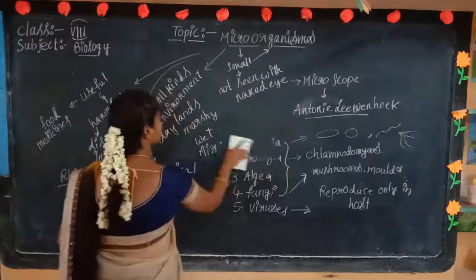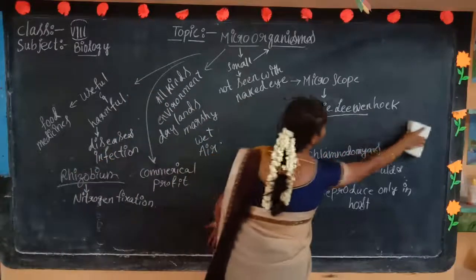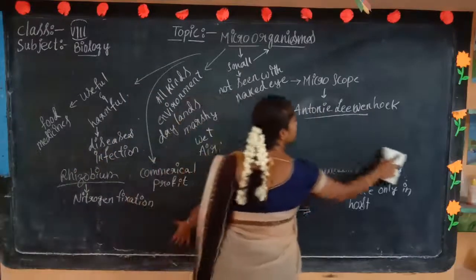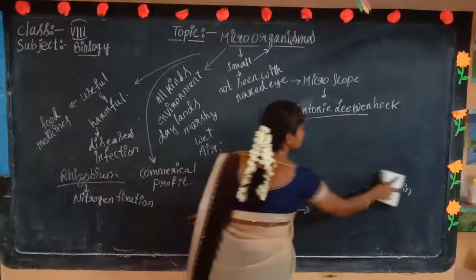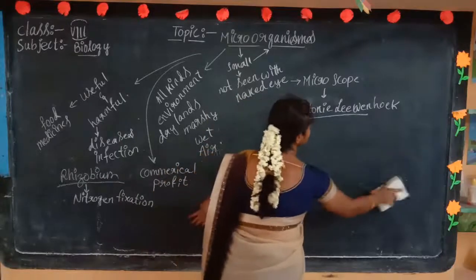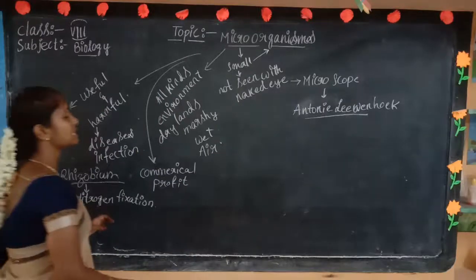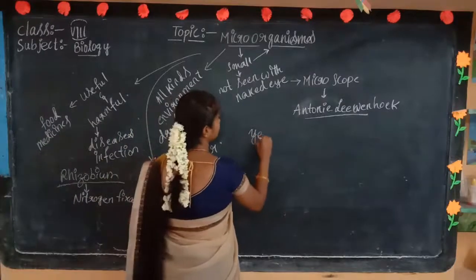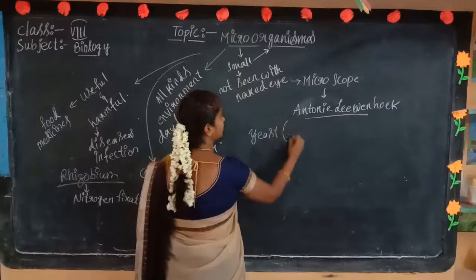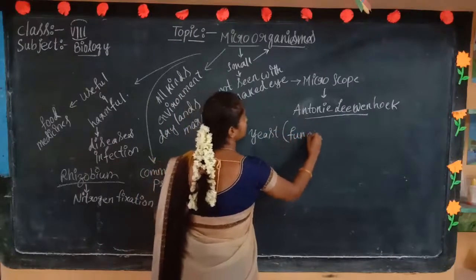Next, I told you these microorganisms are useful. In what ways are they useful? Let us see.